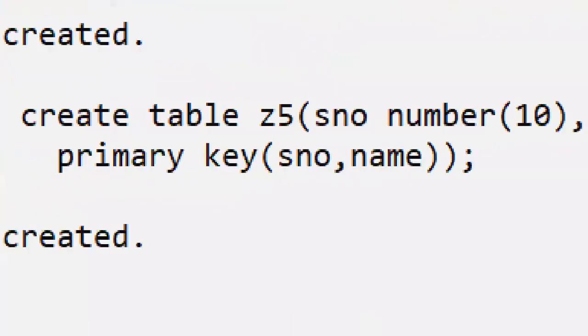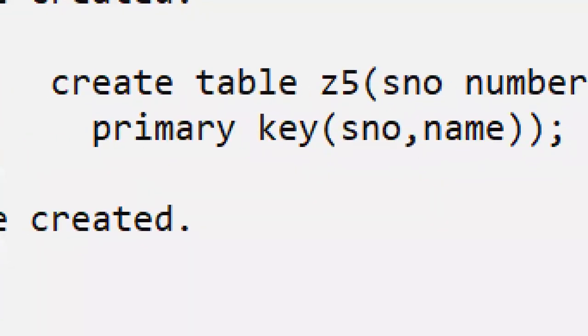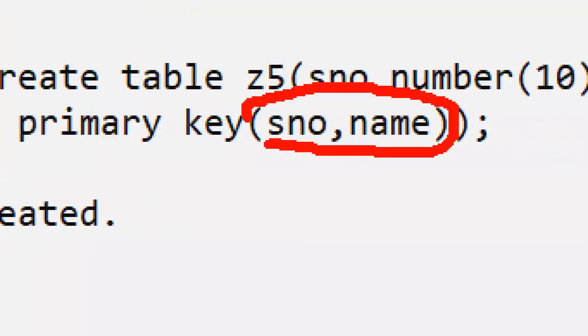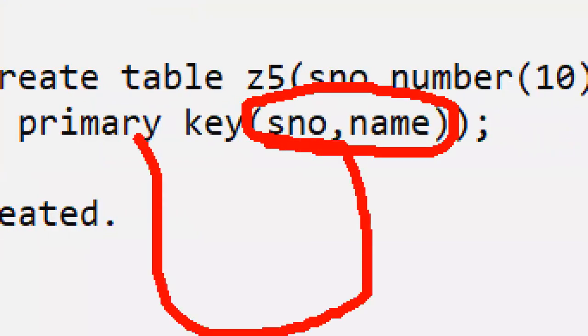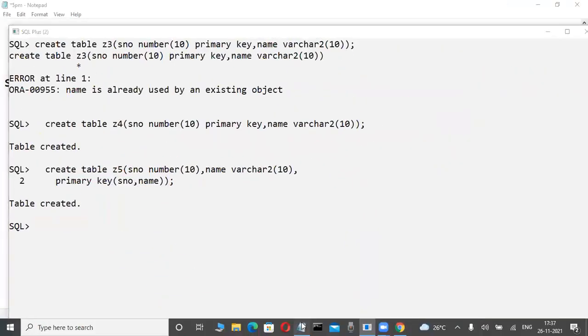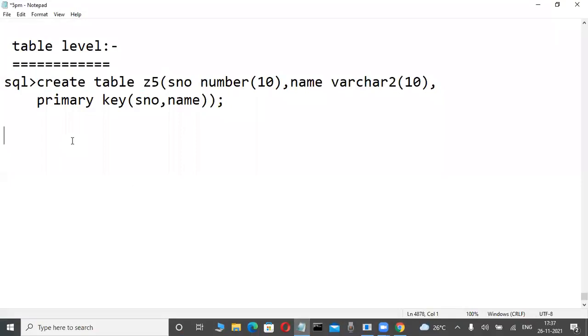Composite primary key does not mean more than one primary key. A combination of columns as a single primary key is called a composite primary key. A composite primary key is defined at the table level only, because more than one primary key is not possible in a table. But a group of columns as a single primary key is possible. Very easy. Now write some theory.